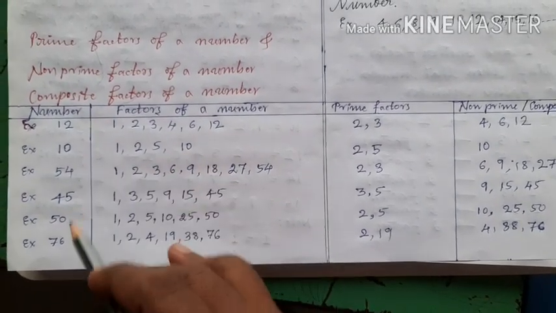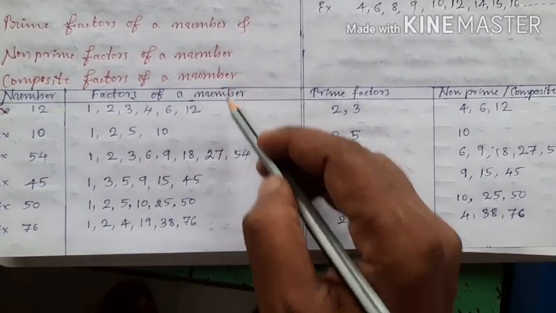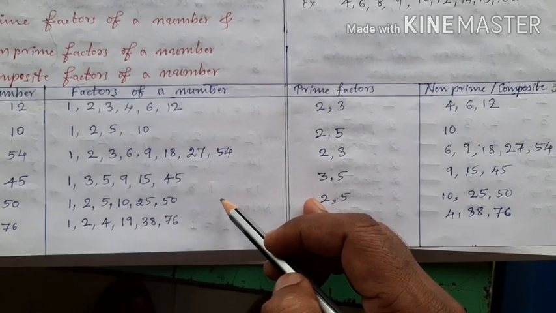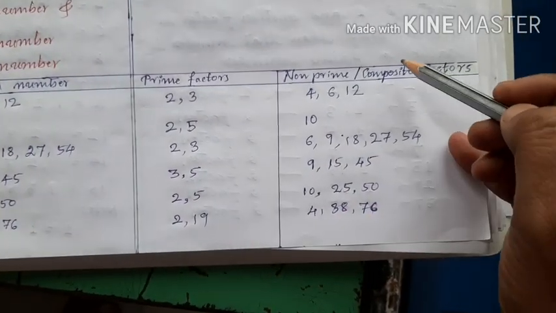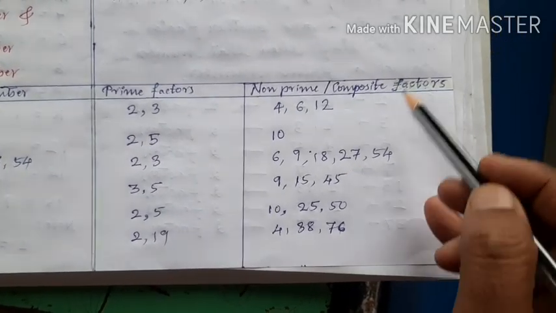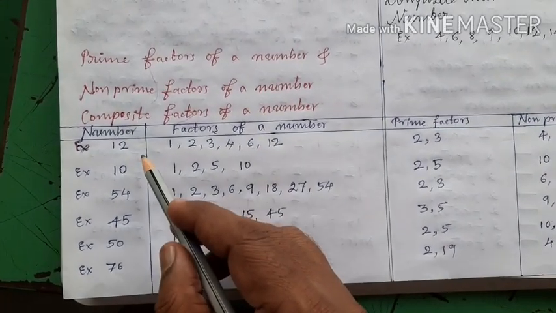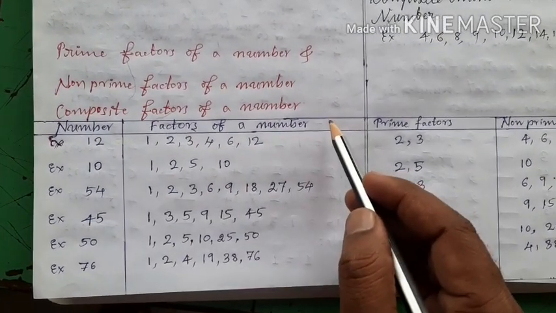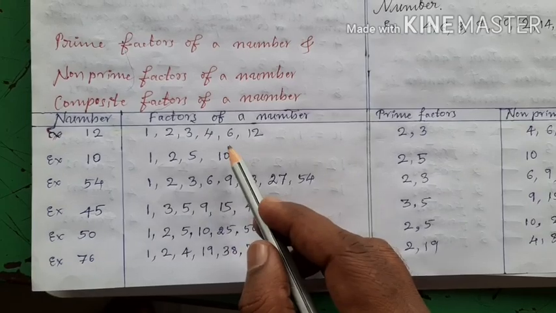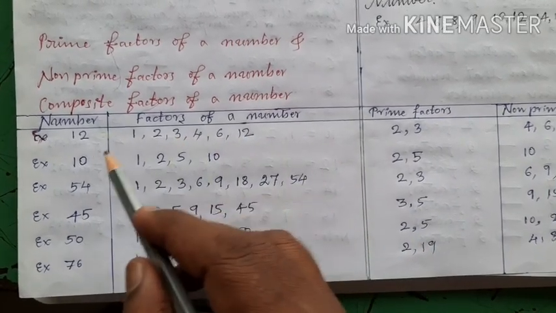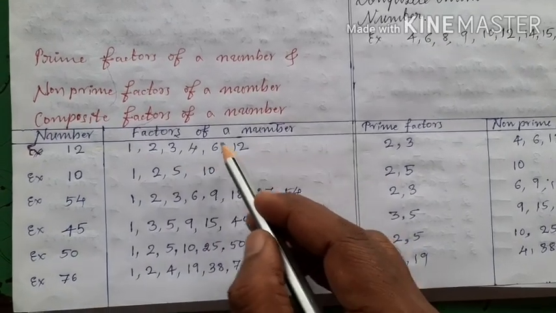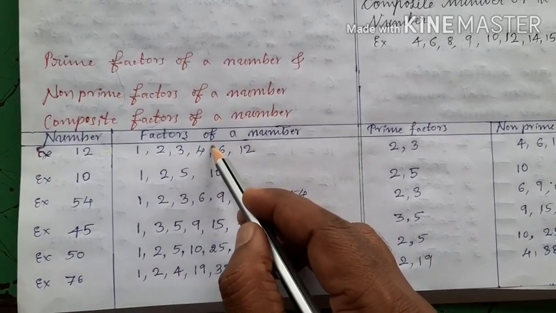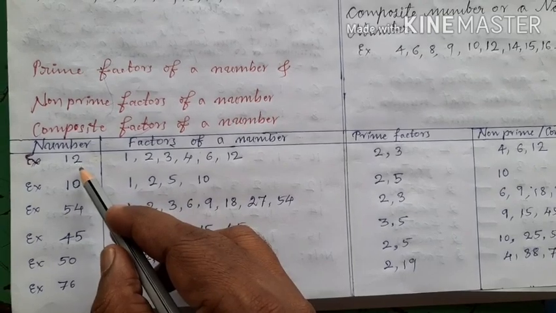This is a column of numbers and this is a column of the factors of a number, and this is the column for prime factors and this is the column for non-prime factors or composite factors. See here, the number 12 has the factors 1, 2, 3, 4, 6, 12. It means 12 is divided by 1, by 12, and also by other numbers. So 12 is a composite number.